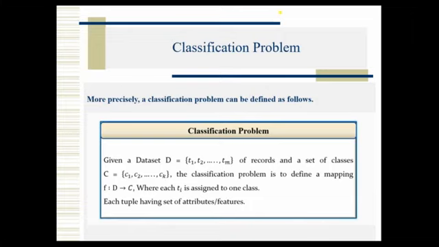Now here I'm giving a classification problem. Let us assume we have a data set D. You can see here T1, T2, T3 up to Tm. I'm not using the highlighter because it's not working properly. These are the records: T1 is the first record, T2 is the second record, like that we have m records, and each record has a set of attributes.